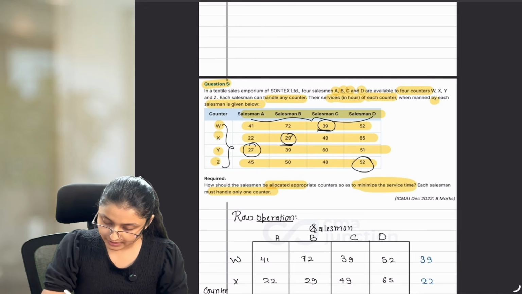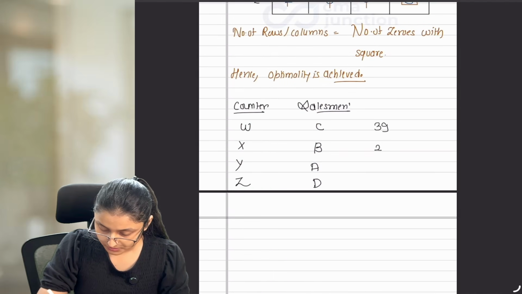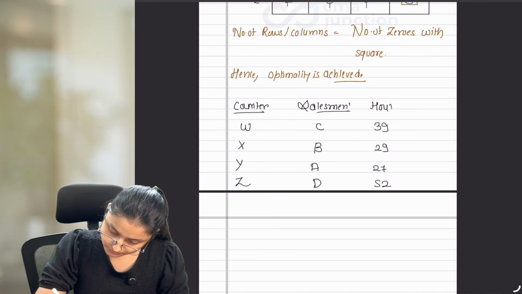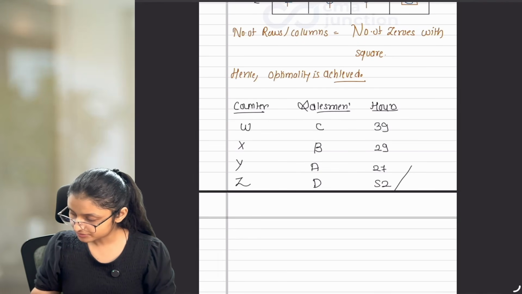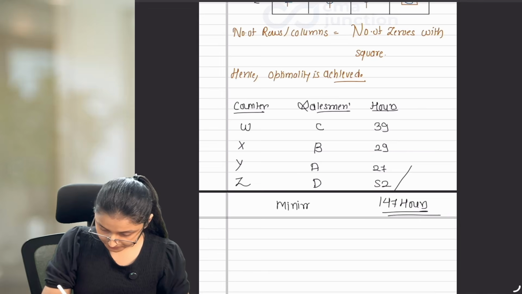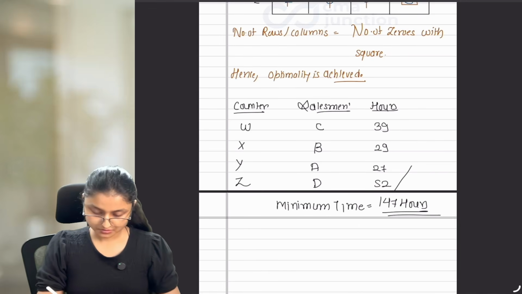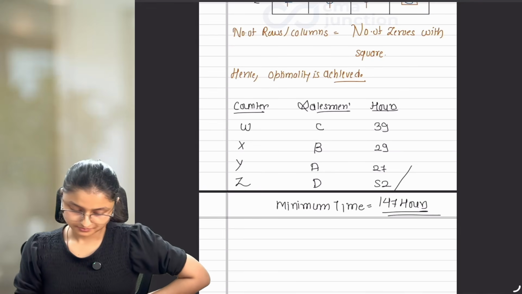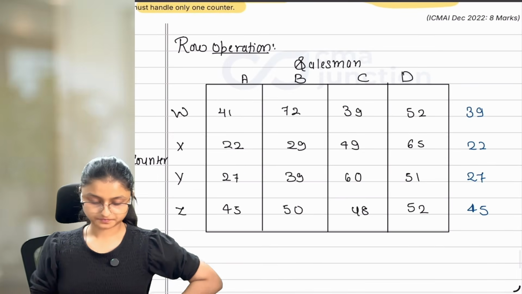So 39, 29, 27 and 52. This is ours. Add all of them. 39 plus 29 plus 27 plus 52. That is equal to 147 hours that have been taken here. And this is your minimum time. Okay, done. Now, if you have not written any part of this question, you can write it now.